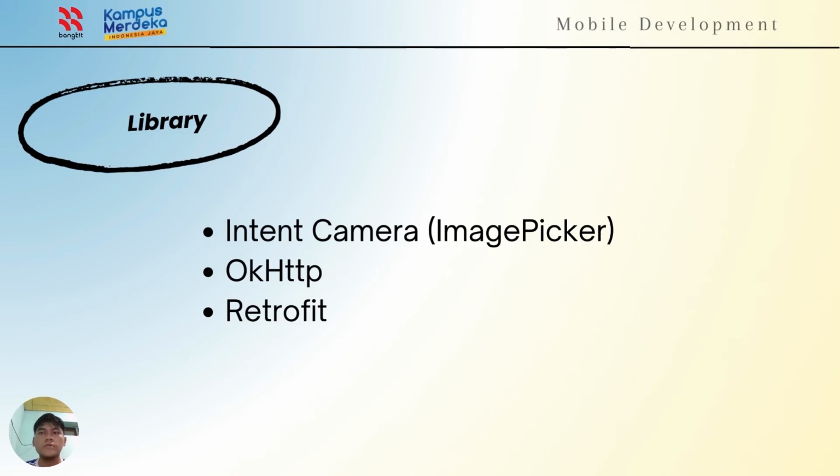And the second is the HTTP library, an HTTP client for network requests using HTTP client and HTTP logging interceptor for debugging. And the third is the Retrofit library, and the function is a secure HTTP client for Android and Java, using Retrofit and JSON converter factory to handle network requests.